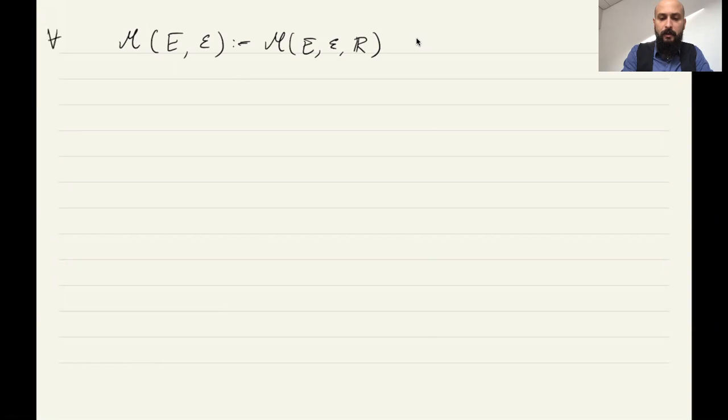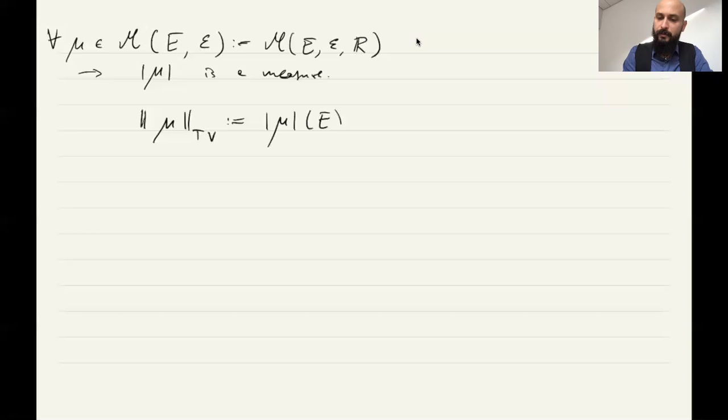For any real measure μ, we saw that the total variation measure |μ| is a measure, so it is positive valued. Now, for any such measure, we define the total variation, also called total variation mass, as the total variation of the whole space E.